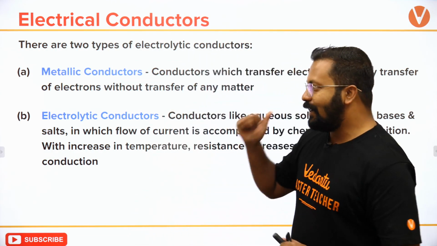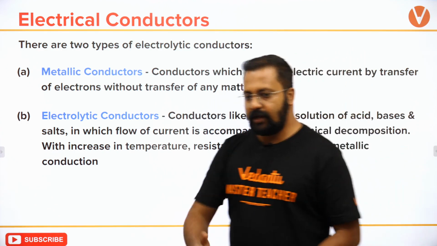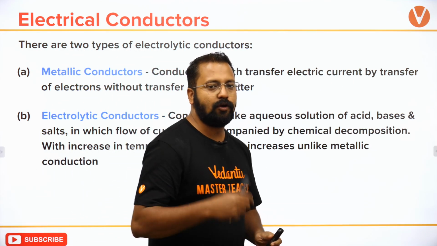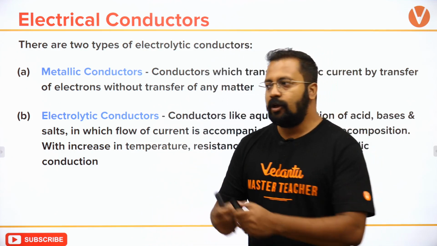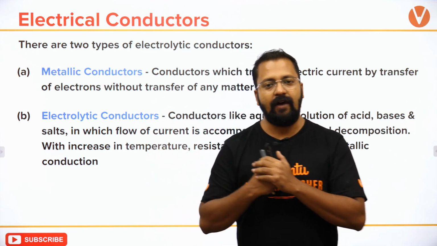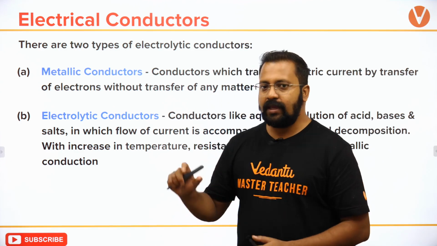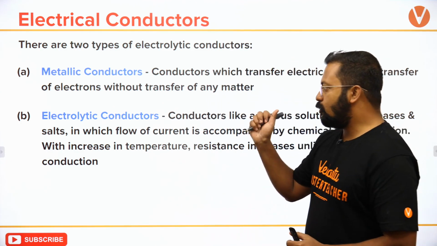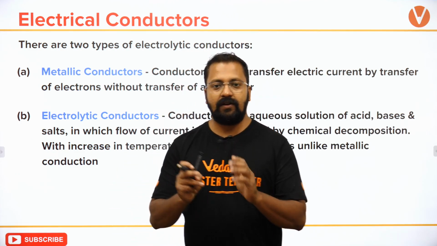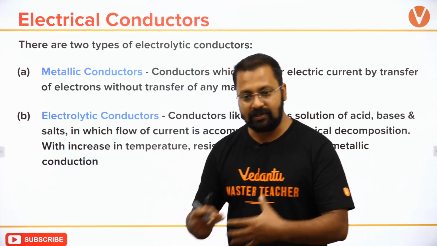So we'll talk about electrical conductors, starting the topic with electrical conductors. So electrical conductors are of 2 types. आपने देखा होगा metallic conductors like copper wires, silver wires और gold के wire. These behave as electrical conductors, जो कि electrical wiring के लिए use होती है. And what is the other type of conductor? It's an electrolytic conductor, the one which is present in a battery, the one which is present within our body.